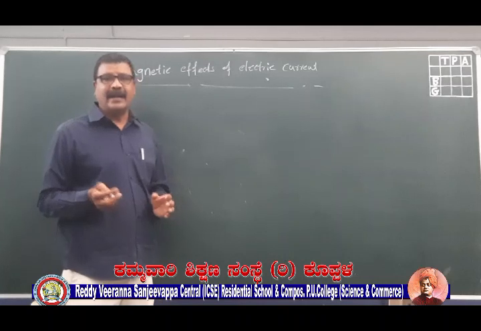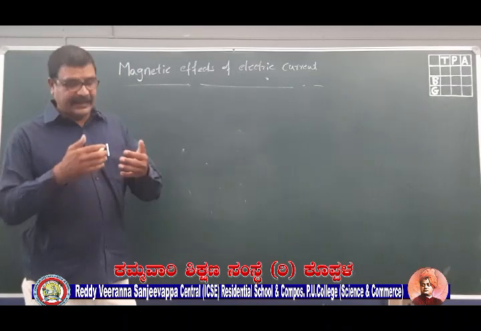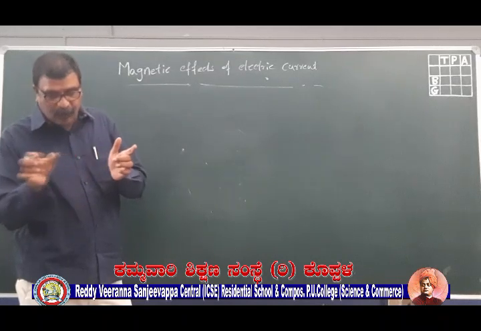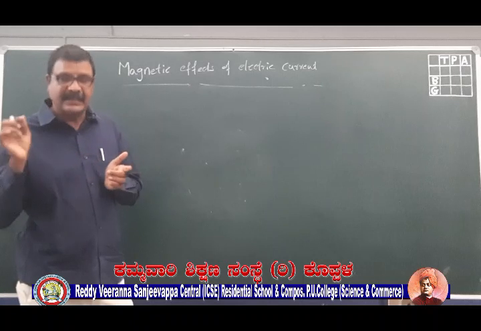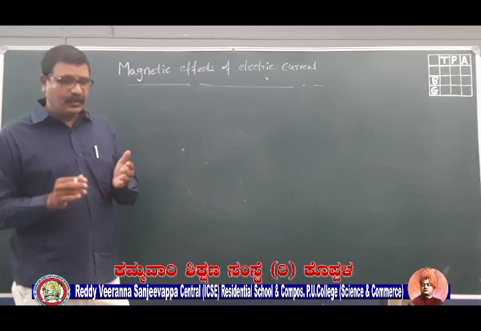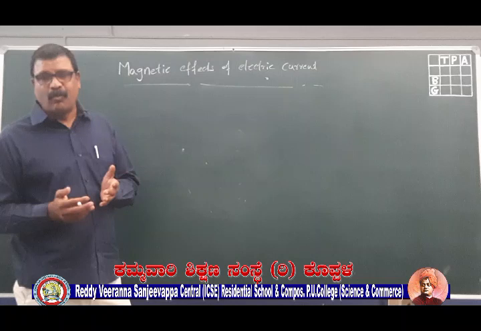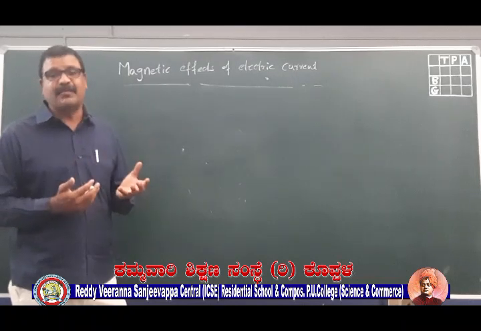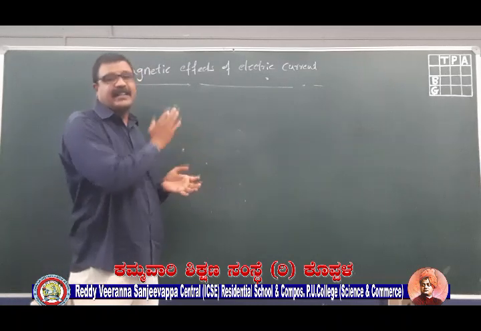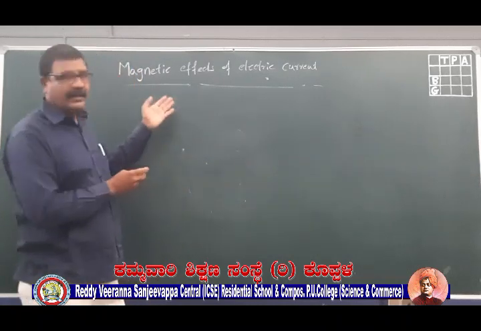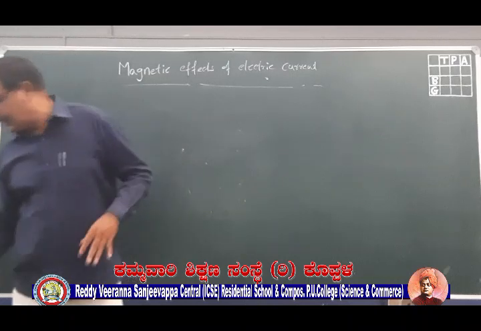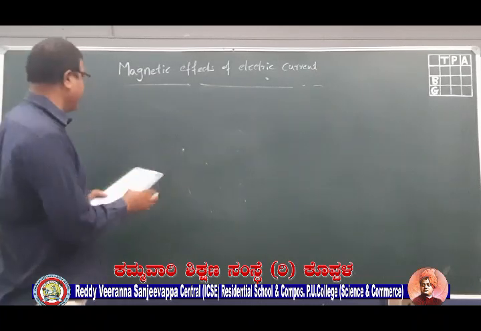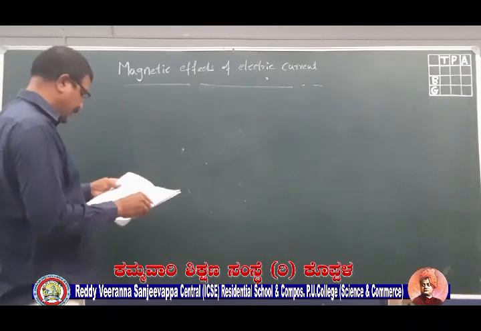As I already told you, a current carrying conductor will have a magnetic field around it, and that magnetic field is due to the electricity moving inside the conductor. So now let us check what exactly will happen when current is flowing, and what will be the direction of the magnetic field. Will it depend upon the direction of current? All these things we will check with a small circuit diagram here. So that topic is magnetic field due to a current carrying conductor. I draw a diagram here.